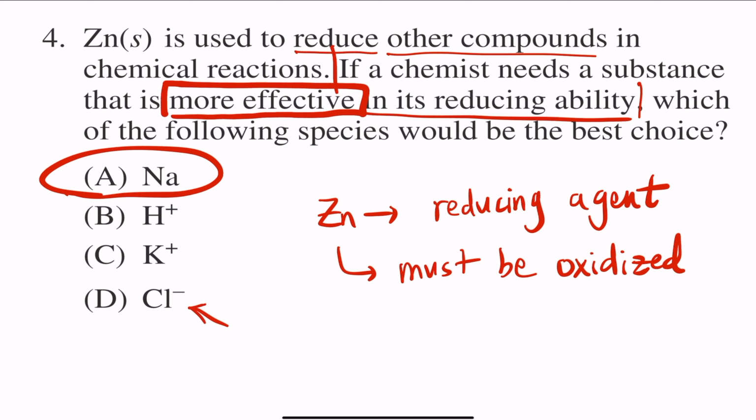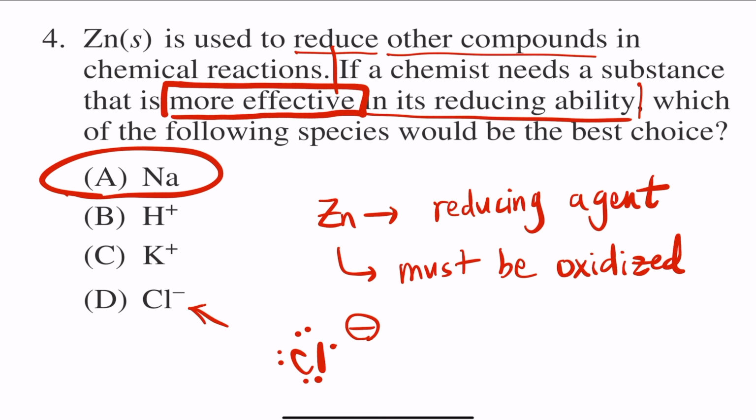First of all, choice D, chlorine minus. If anything, it wouldn't want to take an electron because it already took an electron. Chlorine normally has 7 valence electrons, so for it to become chlorine minus, it must have gained that additional electron right there. So it already gained it. It doesn't want to gain any more, right? So it's not very likely to become oxidized. In fact, it is not going to oxidize at all, right? So that's out.